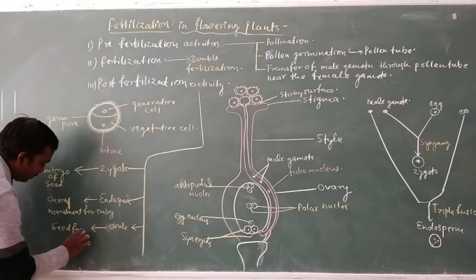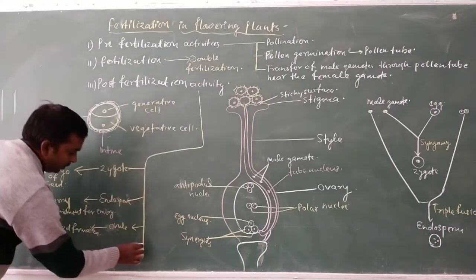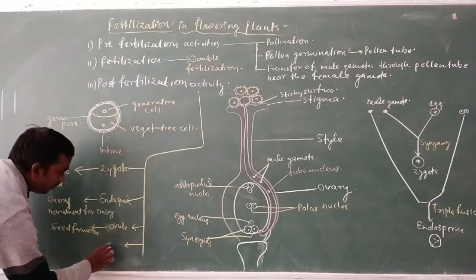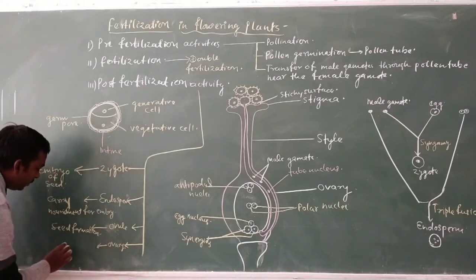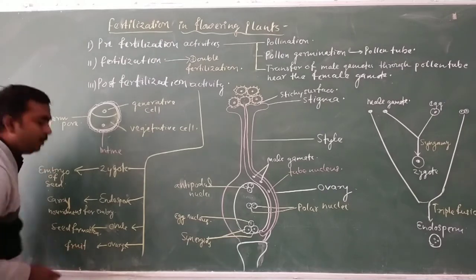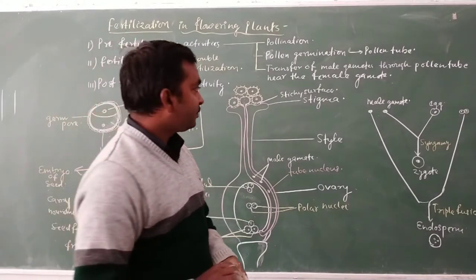And the structure around the ovule, which is known as the ovary, makes the fruit of the plant. The ovary is converted to the fruit which is eaten by us.